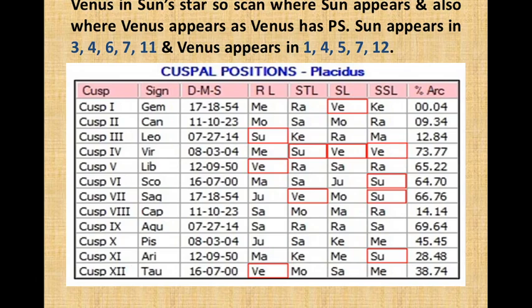Venus is in Sun star. So scan where Sun appears and also where Venus appears, as Venus has PS. For checking the results Venus will offer, we have to check where Venus's star Sun appears, and Venus itself appears, because Venus has PS. Sun appears in 3, 4, 6, 7, and 11, and Venus appears in 1, 4, 5, 7, and 12.